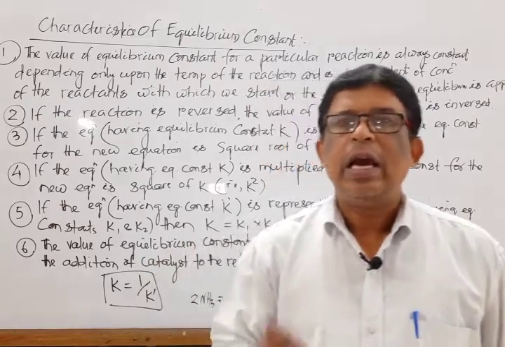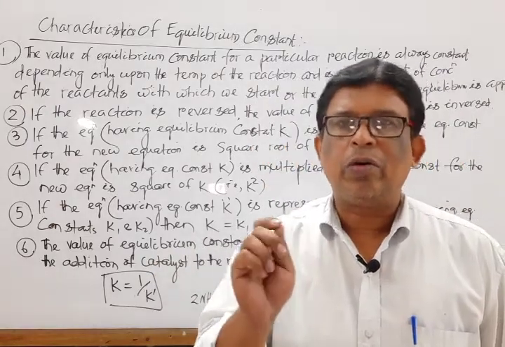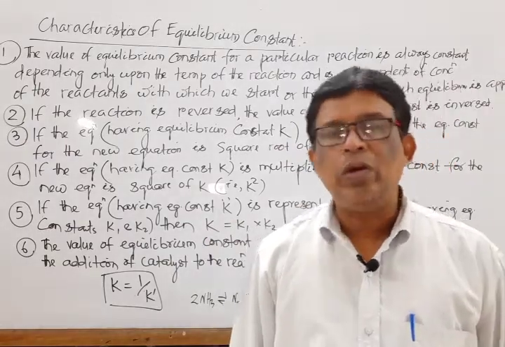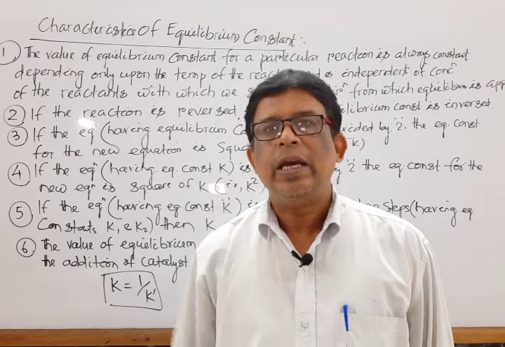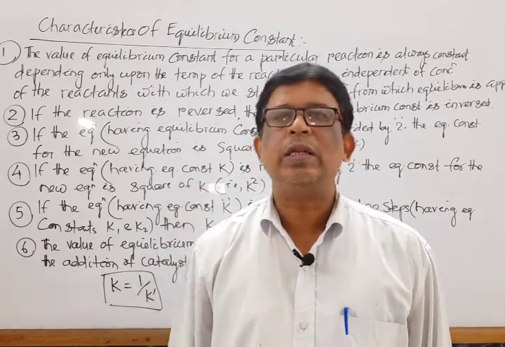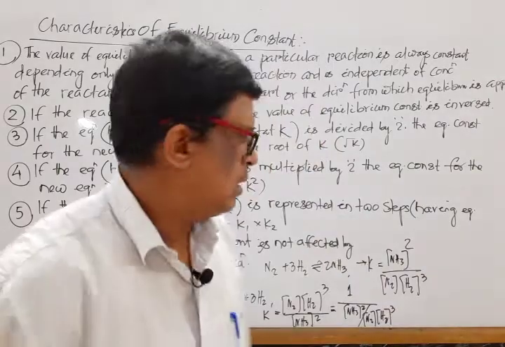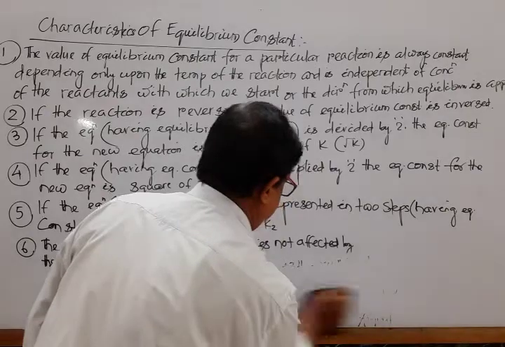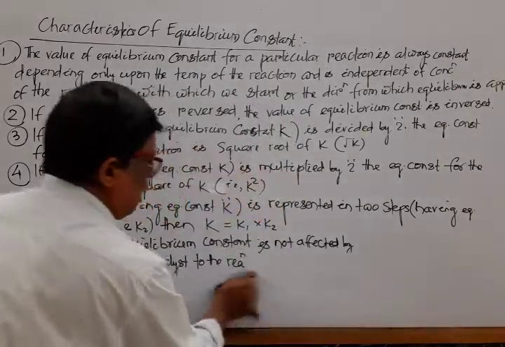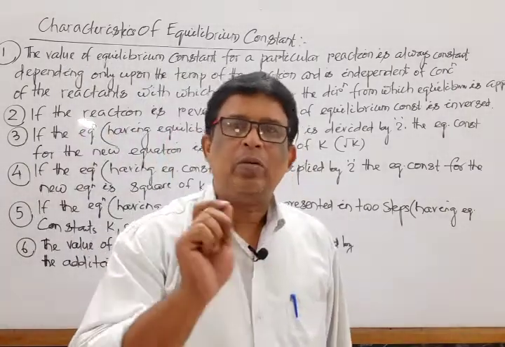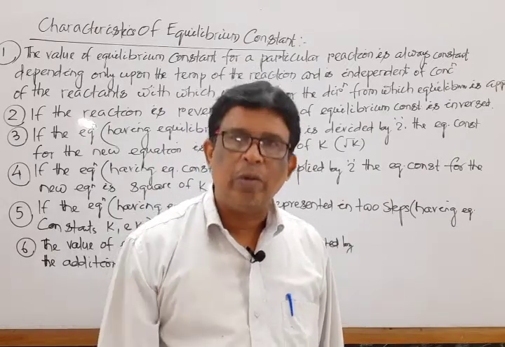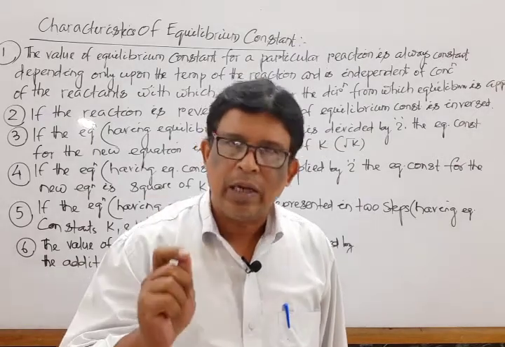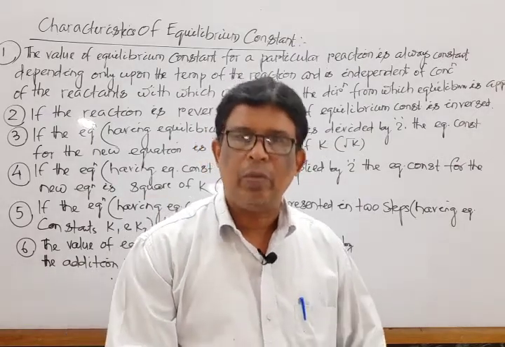Clear? Next point: if a reaction having equilibrium constant K is multiplied by 2, then the new equilibrium constant, that is K dash, is the square, means K square. Mark that. For example, I repeat again, another point. If an equation is multiplied by 2 having equilibrium constant K, then the new equilibrium constant K dash is the square of the equilibrium constant K.